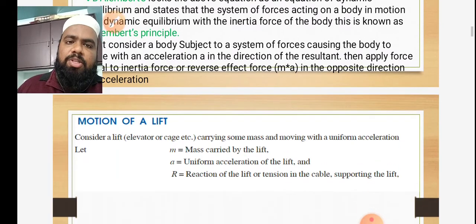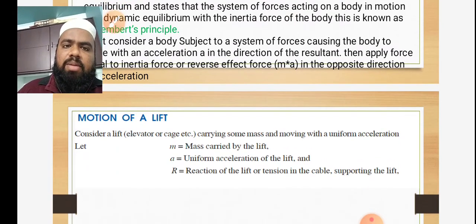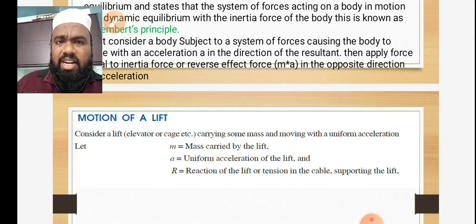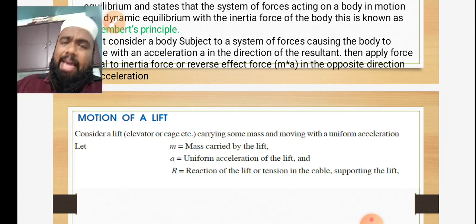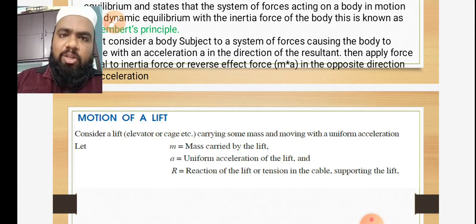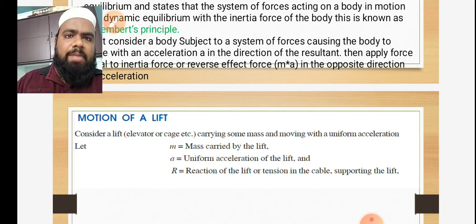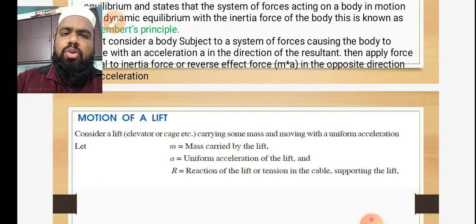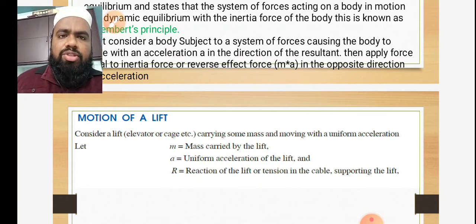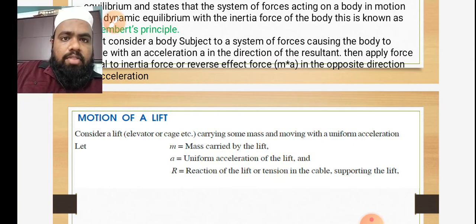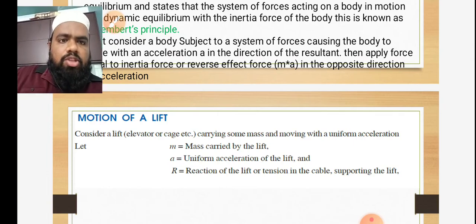According to D'Alembert's principle, consider a lift, elevator or cage. I am explaining D'Alembert's principle using a lift. You see lifts in apartments, offices, MNCs, which we use to travel to the first floor, second floor, third floor, and which reduce human effort.